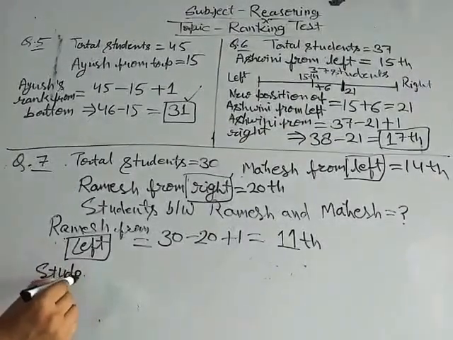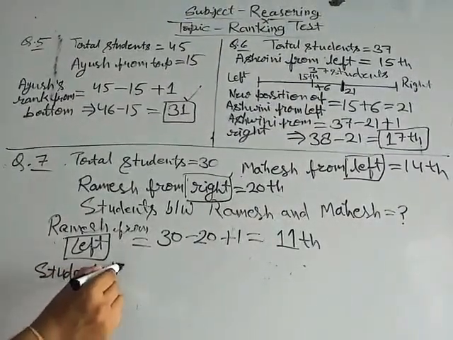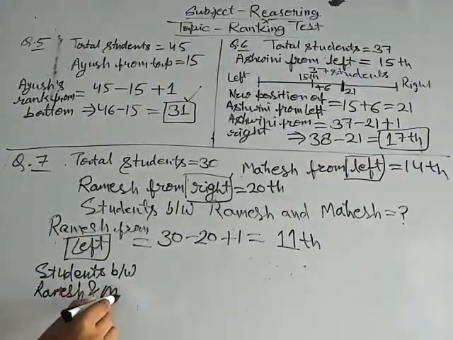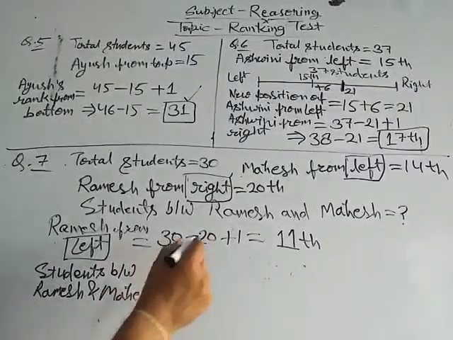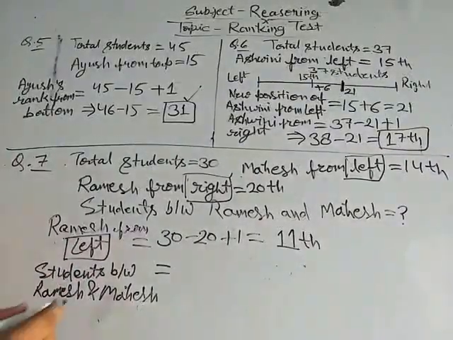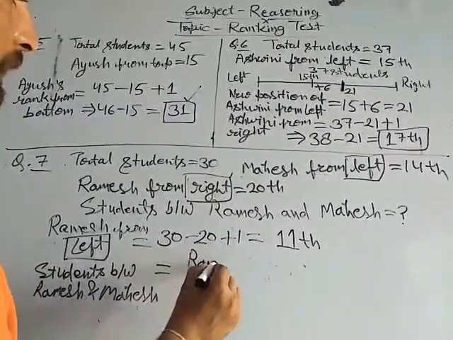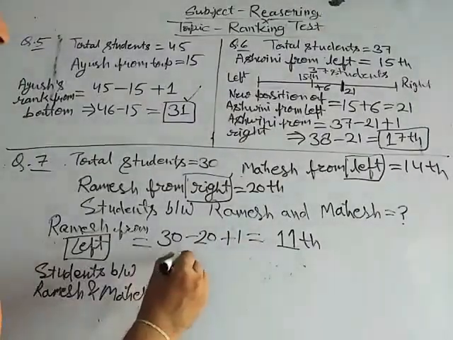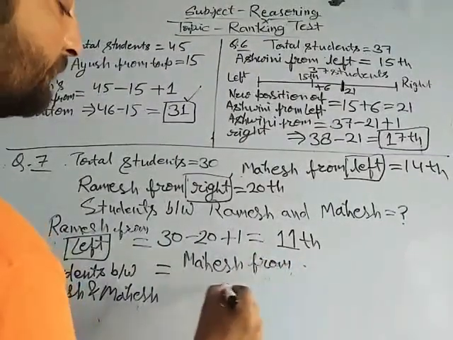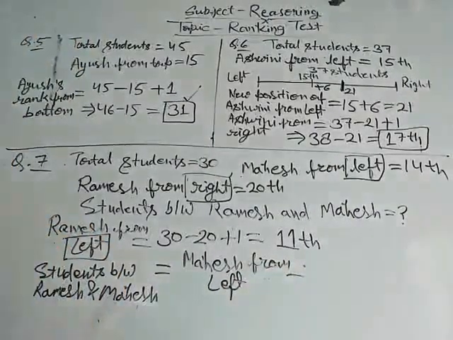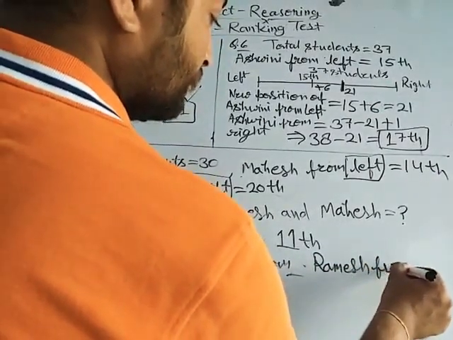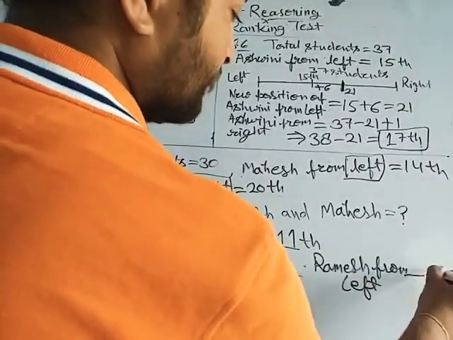So the students between Ramesh and Mahesh, the formula is, we are considering both persons from left hand, then the formula will be Mahesh from left minus Ramesh from left minus 1.